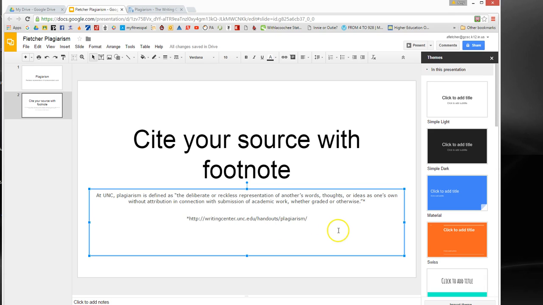Now what you've got is I've borrowed this university's definition of plagiarism, and I've used it in my work or my report, whatever I'm doing. But because you put this asterisk right here, and you put another one down here and gave the source, you have now not committed plagiarism. Okay, so now save this and turn it in.